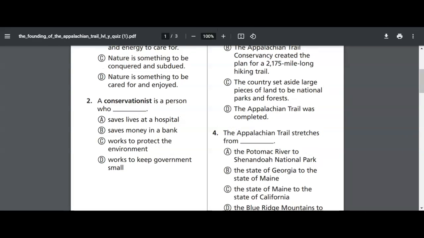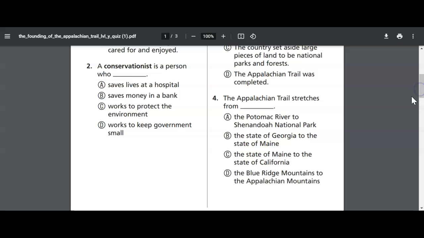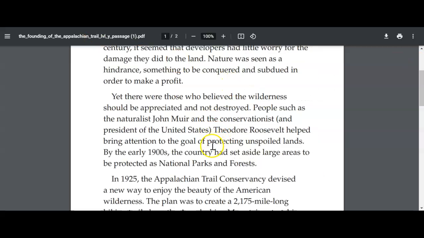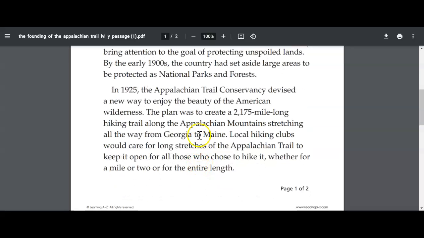So let's look at number 4. The Appalachian Trail stretches from... Okay, as I'm reading this question, you know what, honestly, I can't remember. So let's go back in my text. I'm trying to find where the Appalachian Trail stretches from. Okay, so here's where we start talking about the Appalachian Trail. Oh, okay. The plan was to create a 2,175-mile-long hiking trail along the Appalachian Mountains, stretching all the way from Georgia to Maine. Okay, there's my text evidence. I have found it. That supports this answer. I know it's from Georgia to Maine.